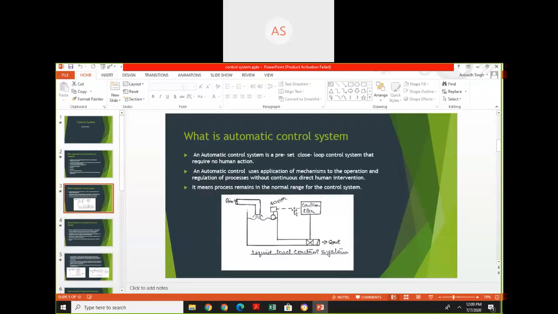Here we start drawing the block diagram from the controller. First, suppose this is an error detector. We give the error detector the desired level as input, and this error detector is a part of the controller. This controller controls the valve, which is the control element, and this valve controls the process. The process is measured by the sensor or measurement element, and this sensor gives the output to the controller.